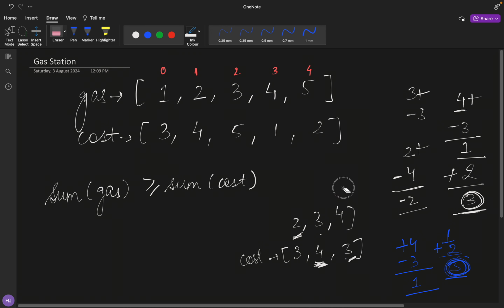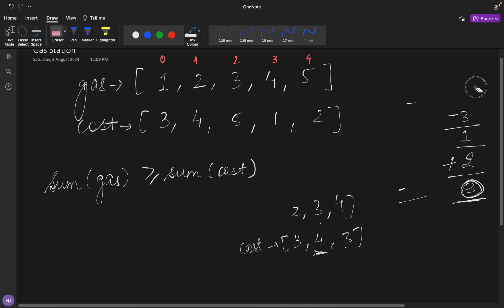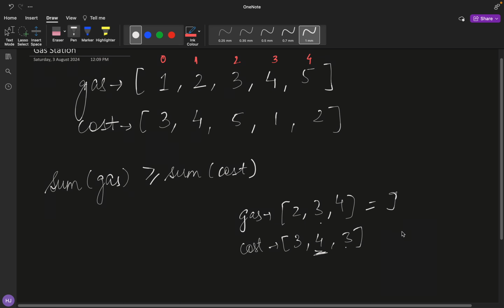So what I'm trying to say over here is that rather than trying out all the options, have you observed one thing? There is a pattern. Let's calculate the sum of this whole array. It turns out to be 9 and it turns out to be 10.